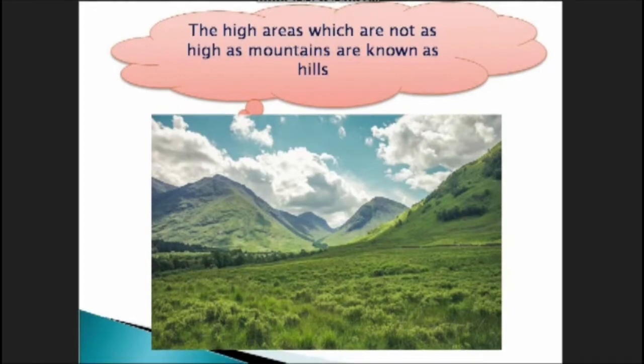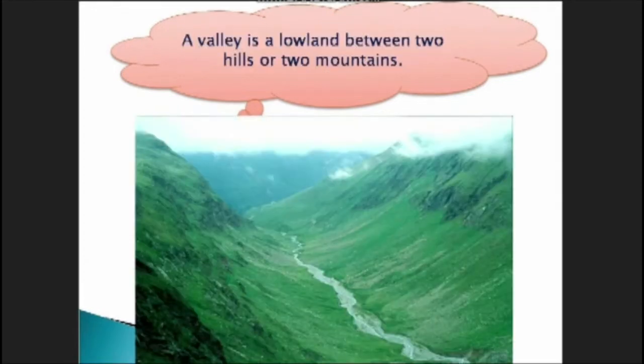Next is valley. Now, what is a valley? A valley is a lowland between two hills or two mountains. You can see in the picture.